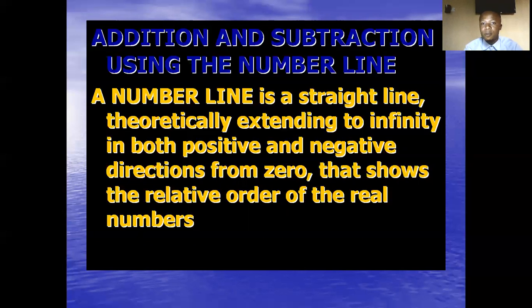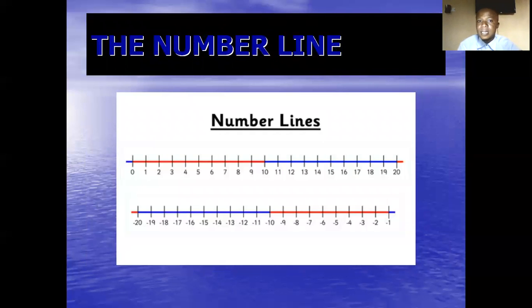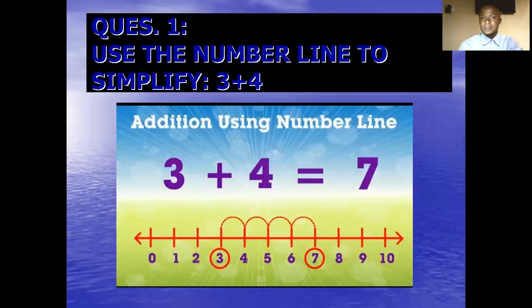Take a look at this figure below. You see what I meant by number line. The number line is just a straight line that extends to infinity used in adding directed numbers. Let's take some questions involving this number line in adding and subtracting directed numbers.